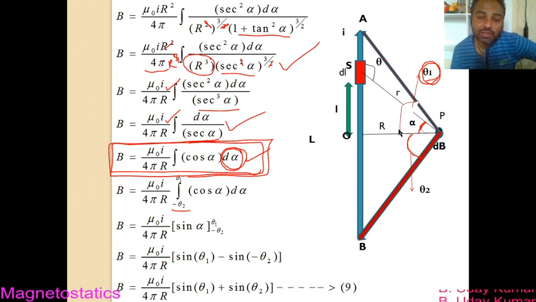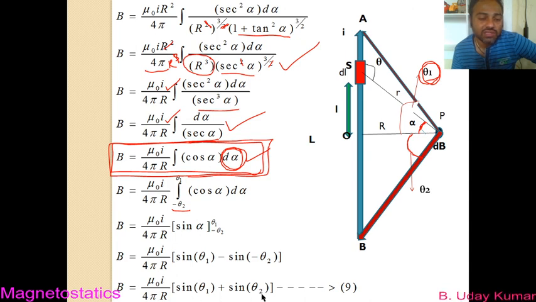On the upper side from capital R, from O, I take this angle as theta 1, which is positive, and this length of the current carrying wire is on the negative side, and hence I take it as minus theta 2. So these are the limits that we get, minus theta 2 to theta 1. You know that integral cos alpha is sin alpha, and applying the limits theta 1 and minus theta 2, you get sin theta 1 minus sin of minus theta 2. Since sin of minus theta is minus sin theta, that minus comes out and you get plus sin theta 2.